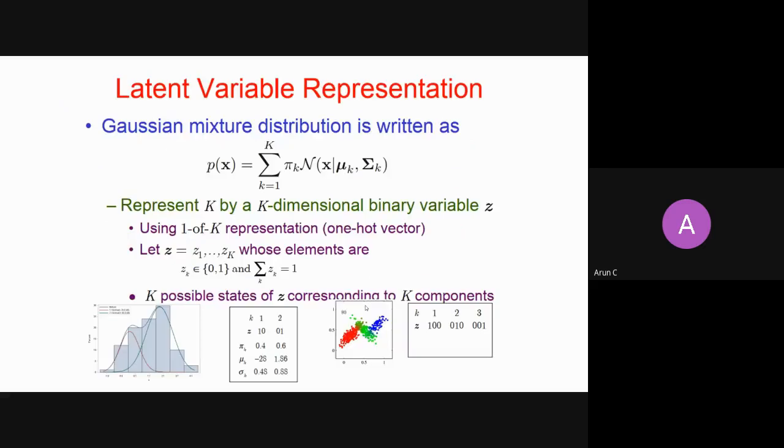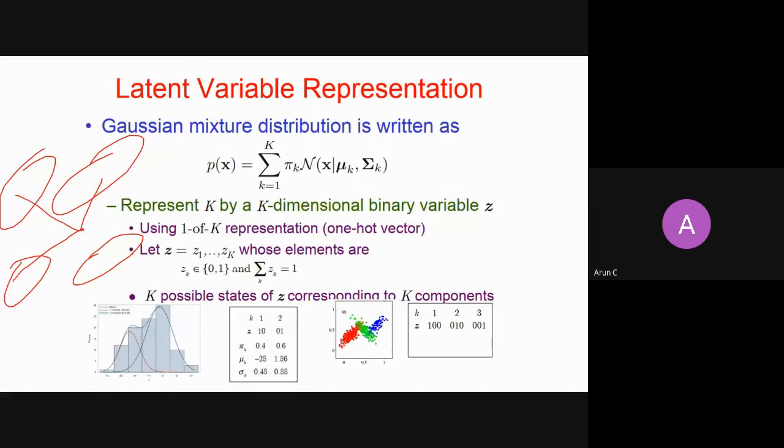And then we said that just to write a probability of x, assuming that there are k different clusters, we say that x can come from any one of them, right? So this is what we have said. If there are k different clusters, it is the probability of coming from the first cluster, the second cluster, the third cluster, and the fourth cluster, right?